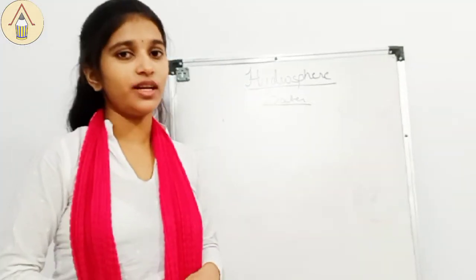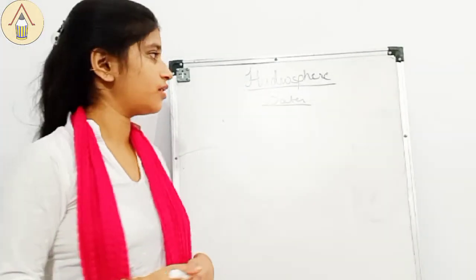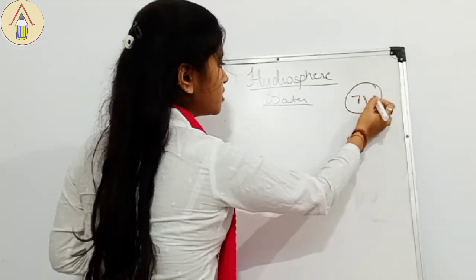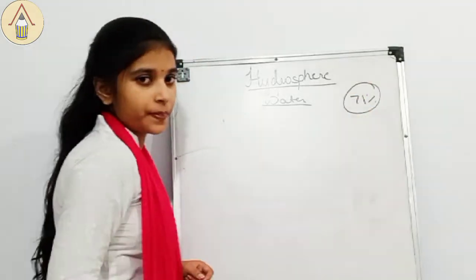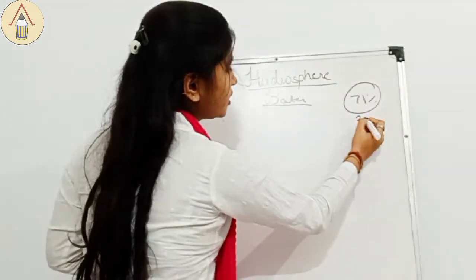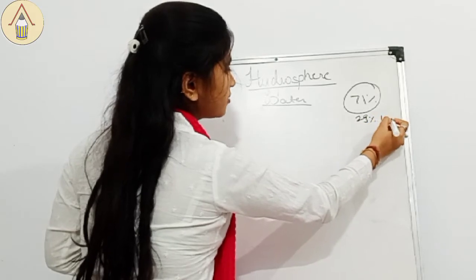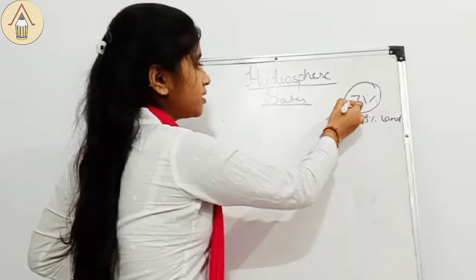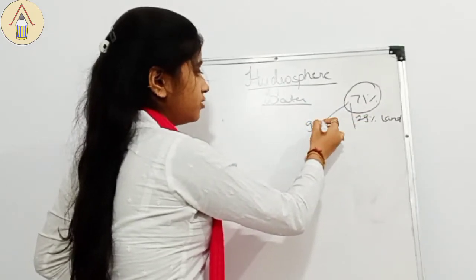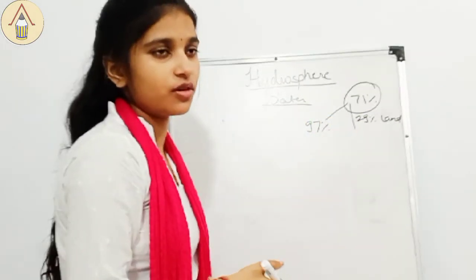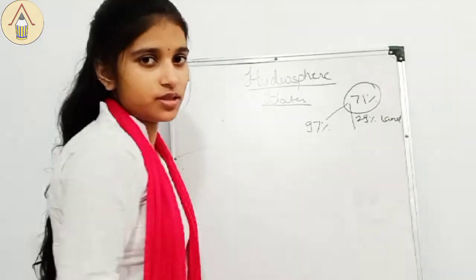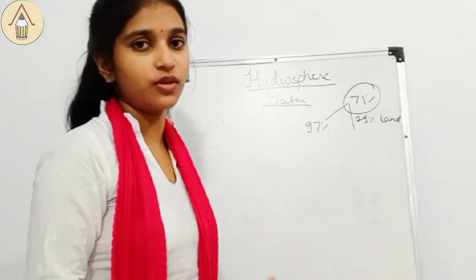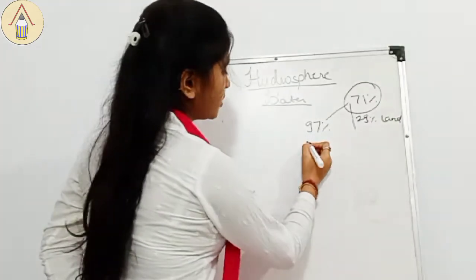So, as you all know that our Earth is known as the blue planet. So, our Earth 71% of surface area is covered with water. The rest is of land, that is 29% is land area. In this 71%, there is 97% water that is in the oceans, which is not useful for us, which is not adequate for us to drink because of the excess amount of salt present in it.